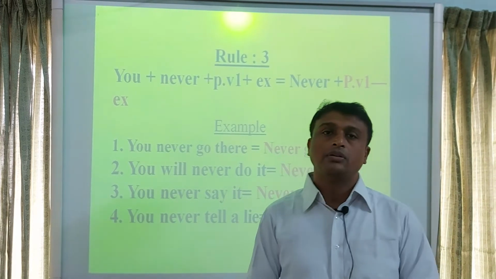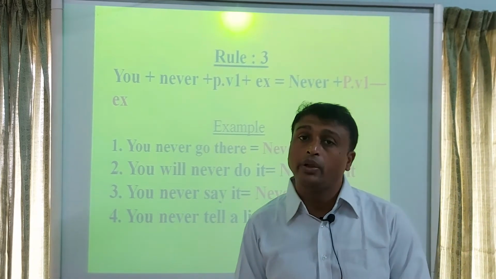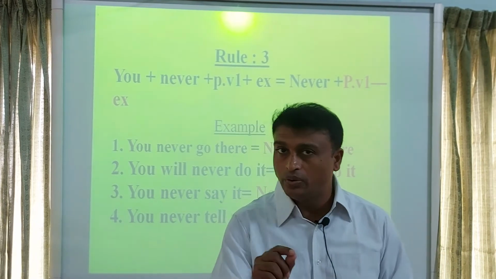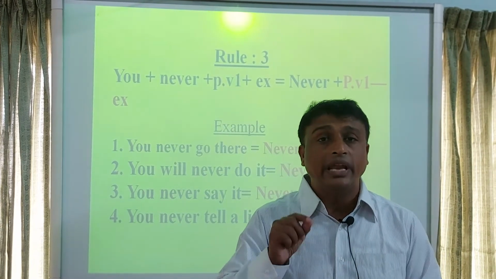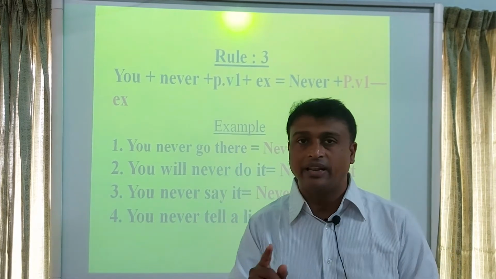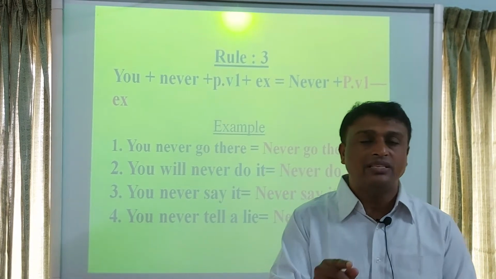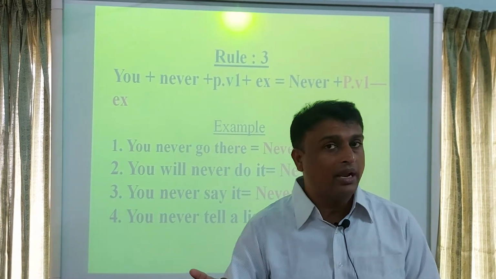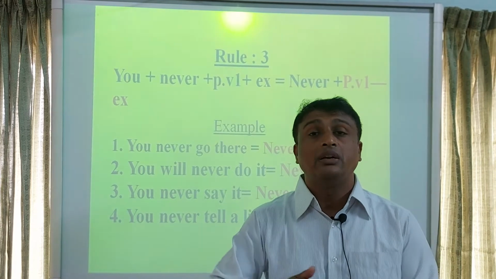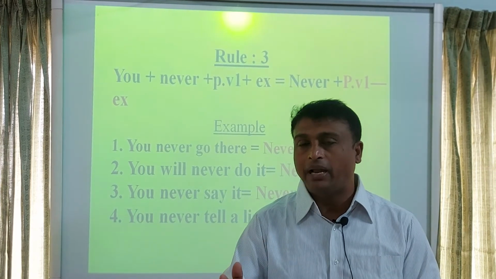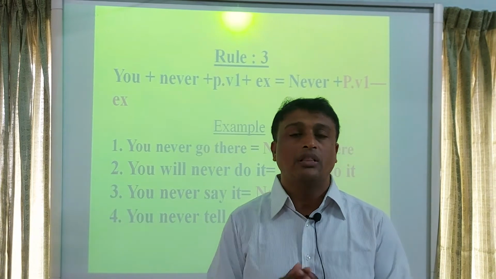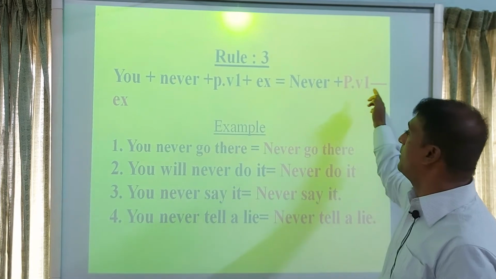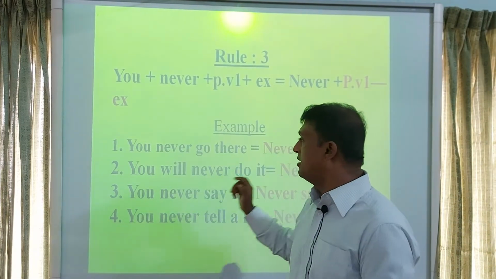Rule 3. Rule 3 is also about you, or second person. If a sentence starts with you, and if you find never in this sentence, then to transform this sentence to an imperative sentence, at first you will write never, then you will write principal verb plus object plus extension, or the rest of the sentence. Look at the structure: never plus principal verb 1, extension. Look at the first example.